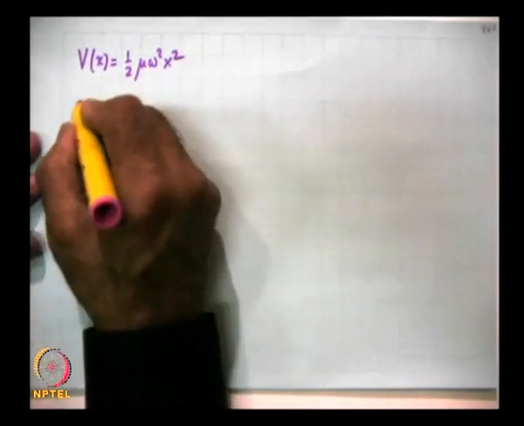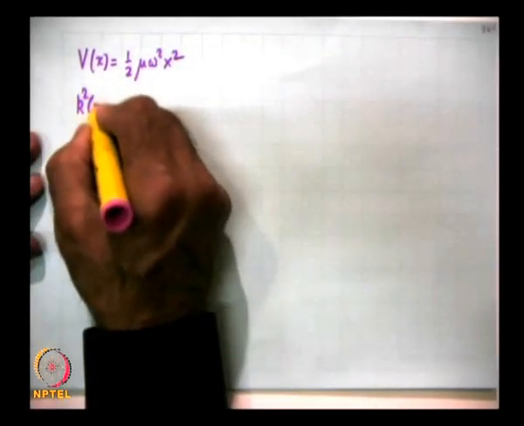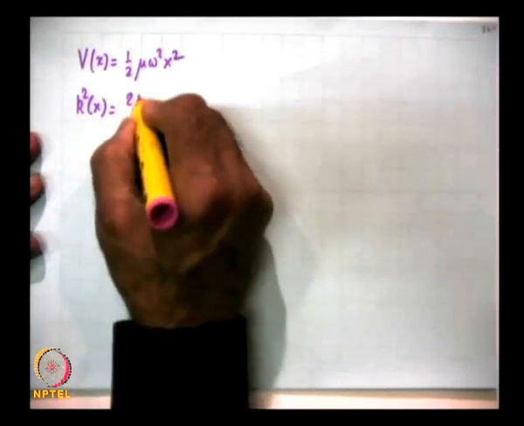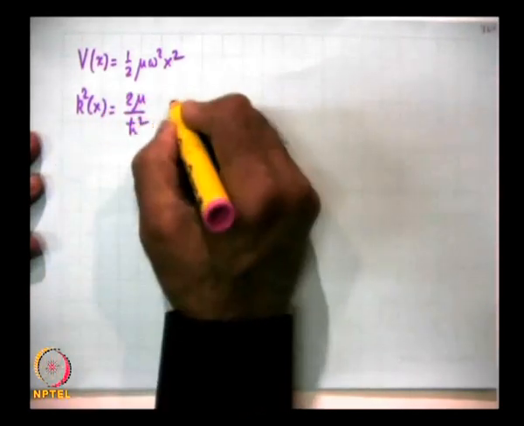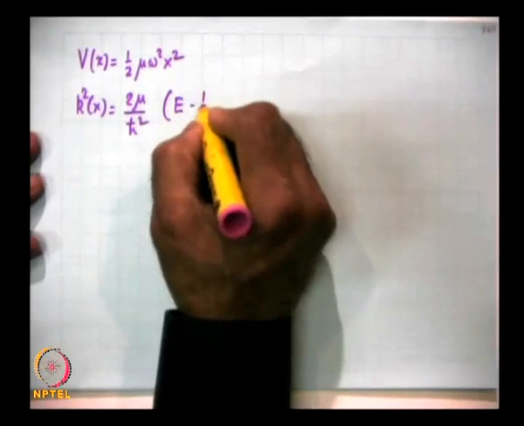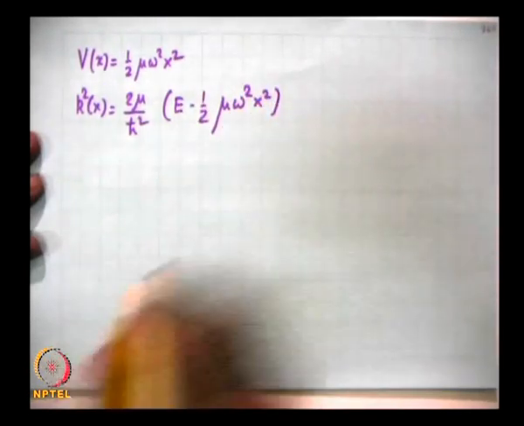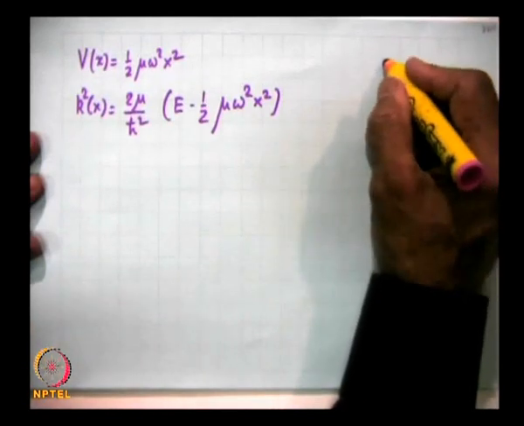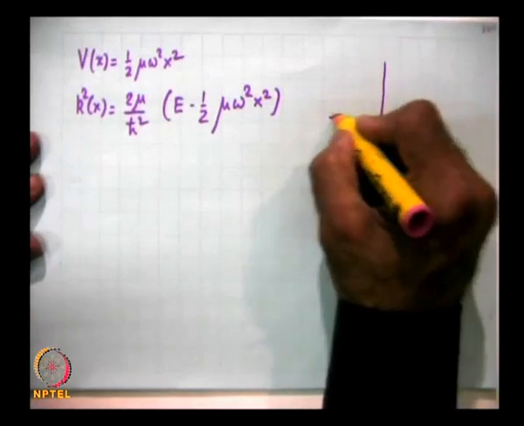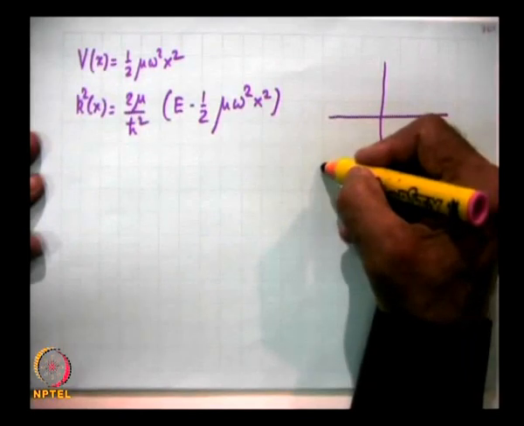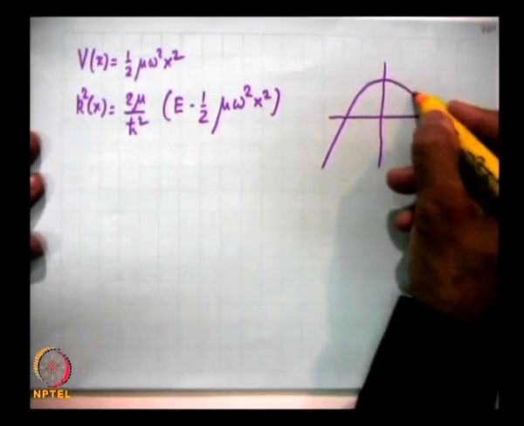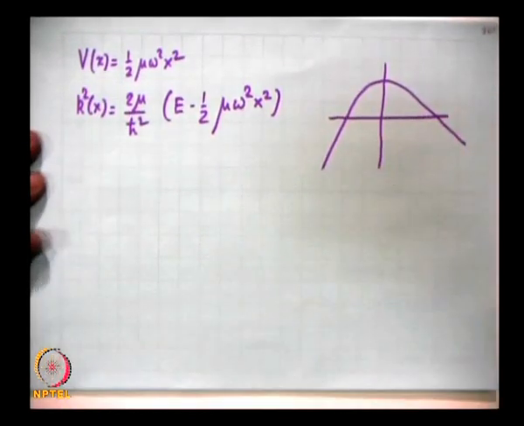So, my k square of x is equal to 2 mu by h cross square times e minus half mu omega square x square. As I discussed in my last lecture, you will have a variation of k square of x something like this.